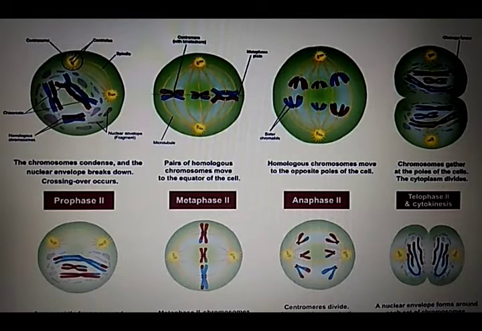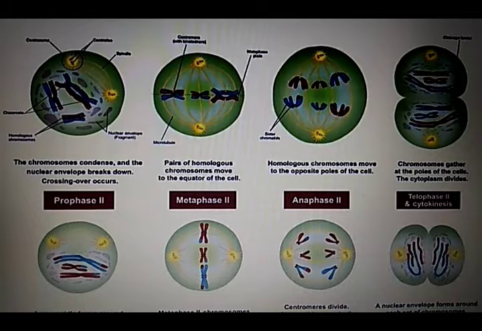In it, by a series of two divisions, that is the reductional division and the equational division, the number of chromosomes is reduced by half, a process that gives rise to 4 haploid cells. So meiosis is that type of cell division which gives rise to haploid cells. Usually one cell gives rise to 4 haploid cells.